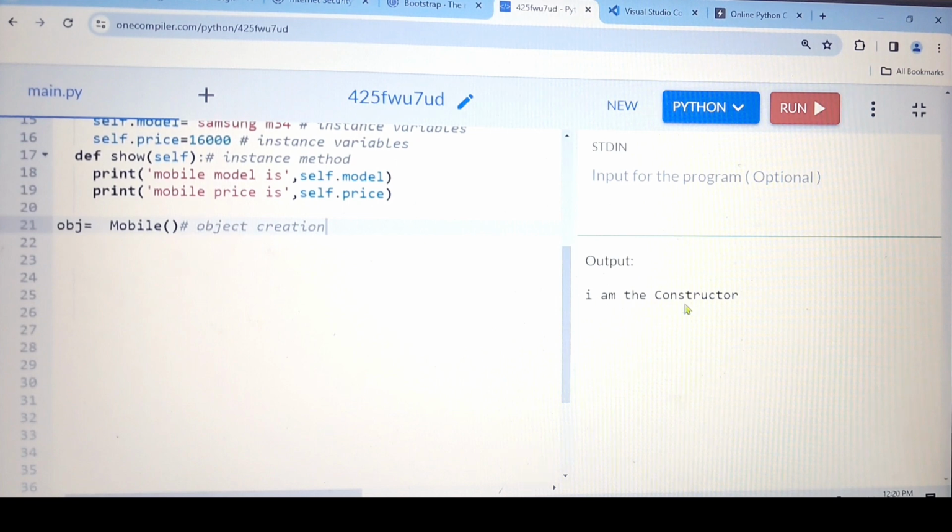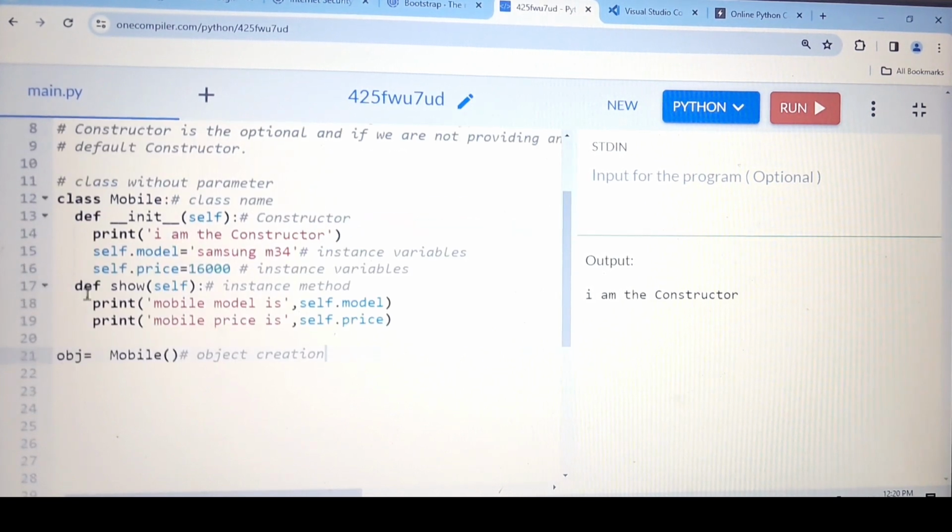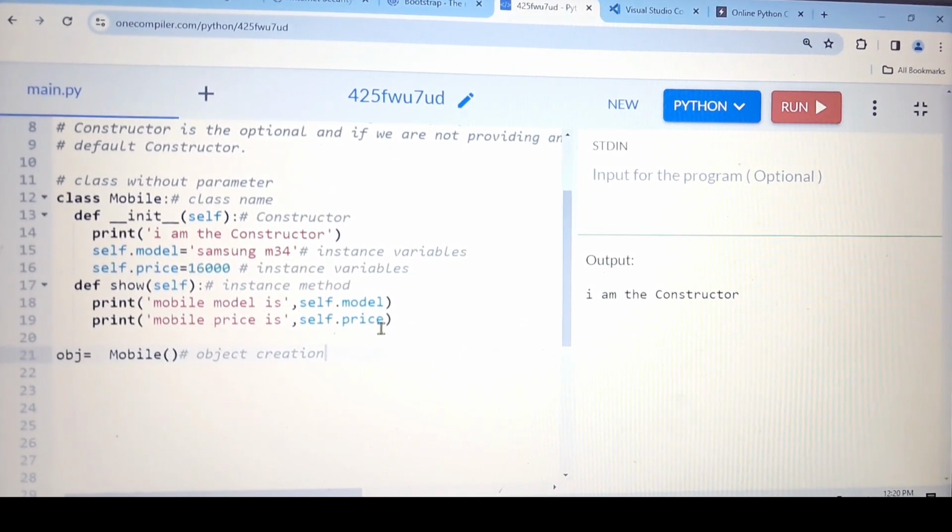See, I am the constructor. I have simply created the object, and if I'm running, this is printing I am the constructor. I have not tried to access this particular statement explicitly. No, I have simply created the object and run this program. So simply it's printing I am the constructor.